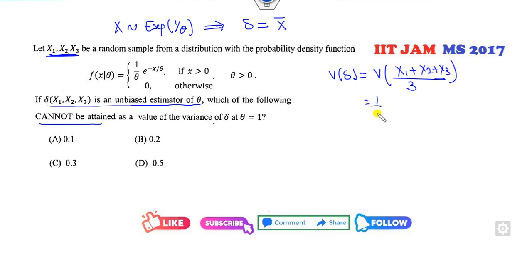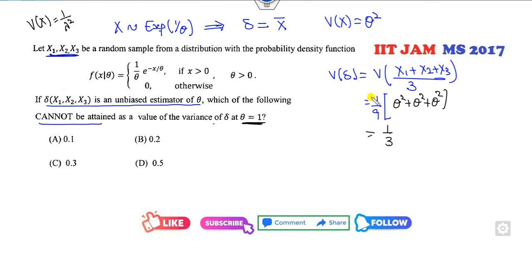So the 1 over 9 is outside. The variance of x will be theta square, because you all know that for an exponential distribution the variance is 1 over lambda square, where lambda is 1 over theta. So theta square. So what is the variance here? With theta 0.1, it is 1 over 3, so it cannot be attained. So this is the minimum variance. Fine.